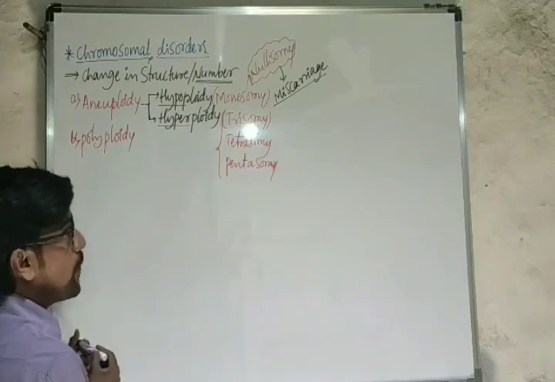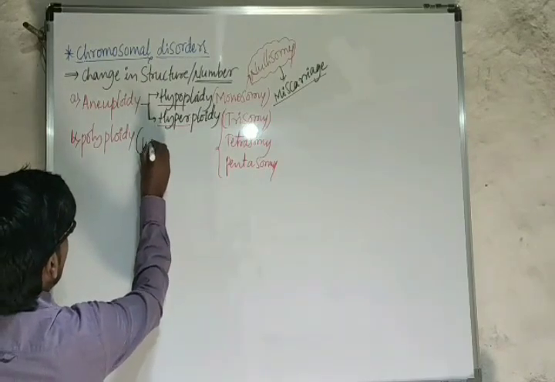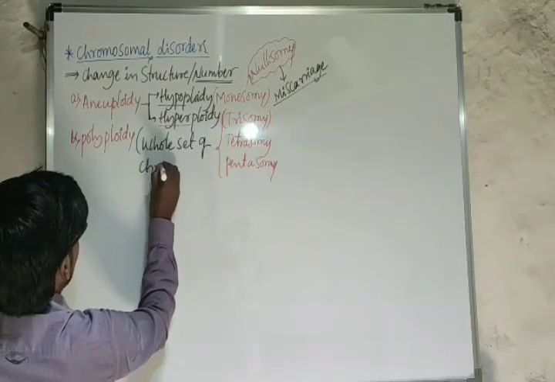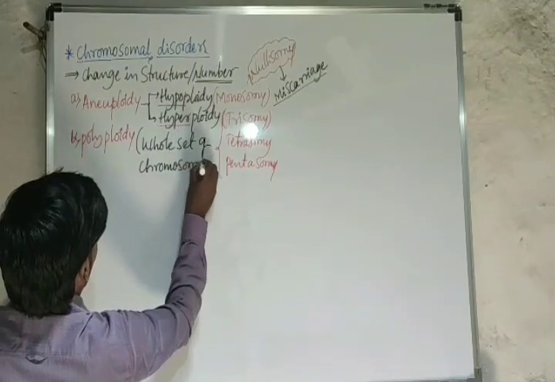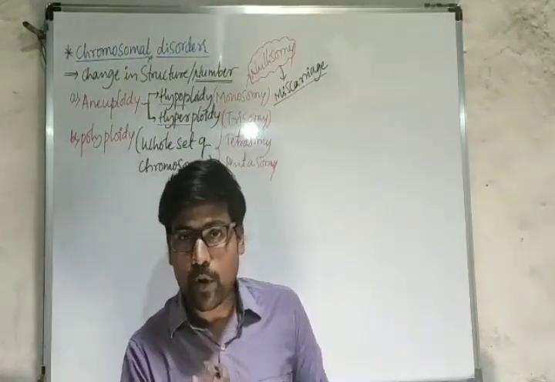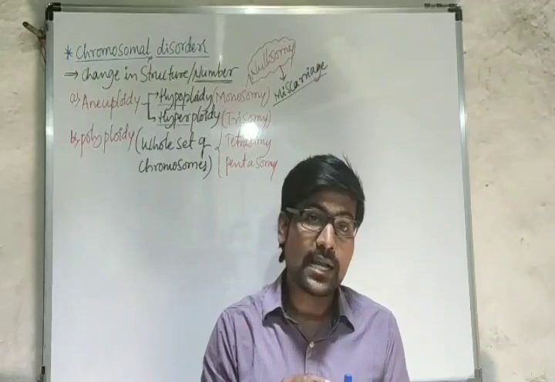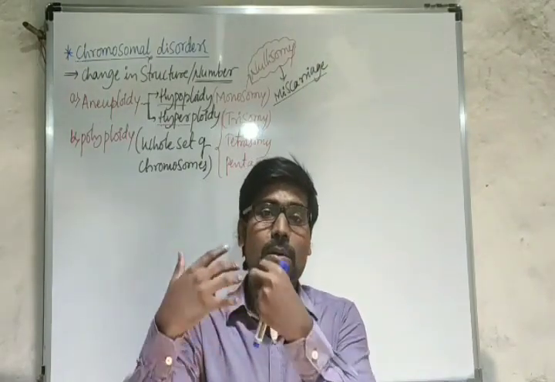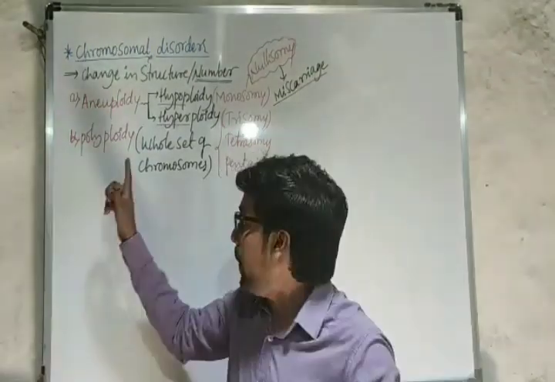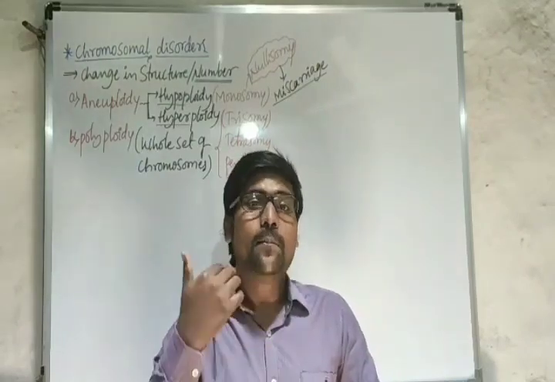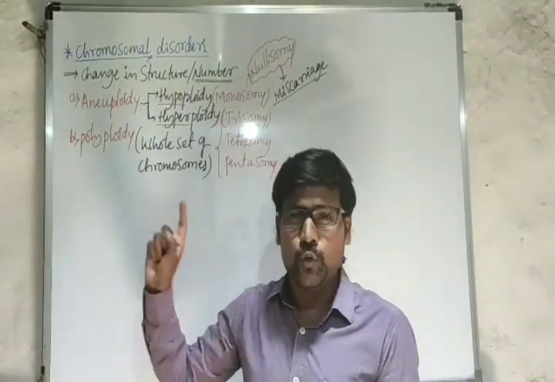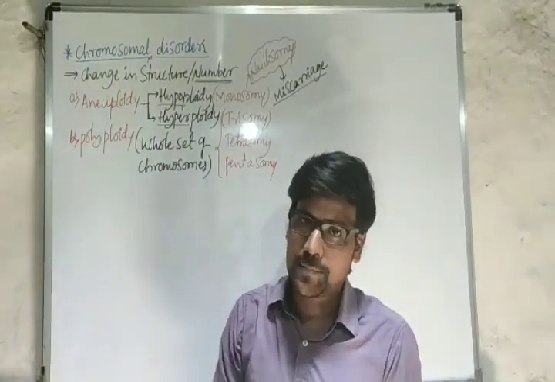And one more is there here, polyploidy. Polyploidy means the whole set of chromosomes is increased, the number is doubled. We are diploid organisms. We are having 2 sets of chromosomes. Sometimes it may become 3 sets, sometimes 4 sets. Diploid, that is a normal condition. More than diploid is a polyploidy condition. Triploid, tetraploid, pentaploid, all of these are polyploidy conditions here. Usually polyploidy we observe majorly in plants.